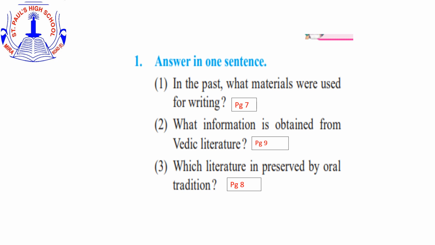Second, what information is obtained from Vedic literature? You will get this answer on page number 9, point number 2.4, sources of ancient Indian history, first paragraph. Third, which literature is preserved by oral tradition? You will get this answer on page number 8, point number 2.3, oral sources, first paragraph.